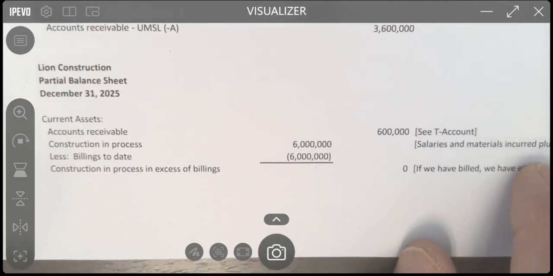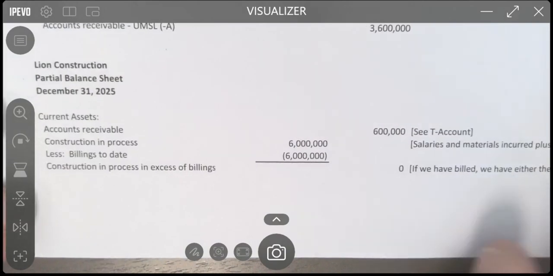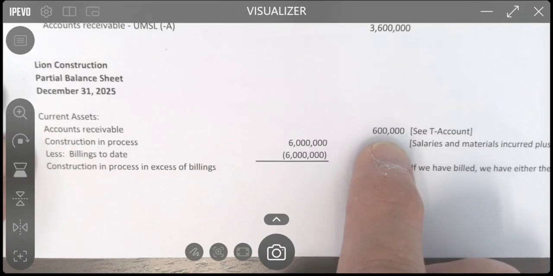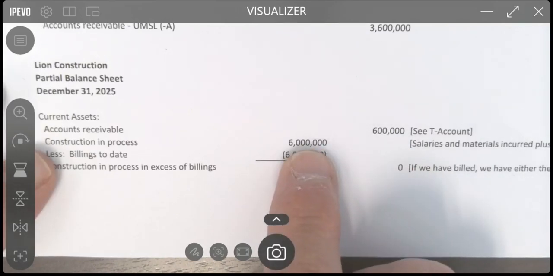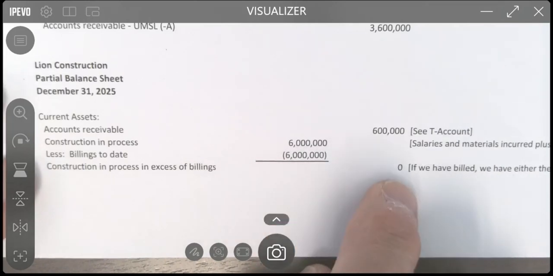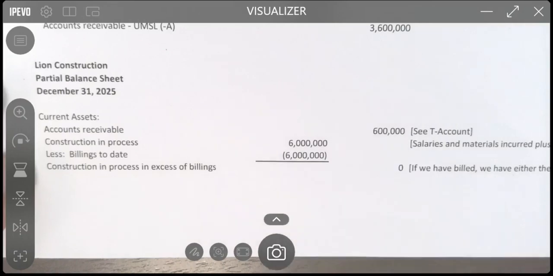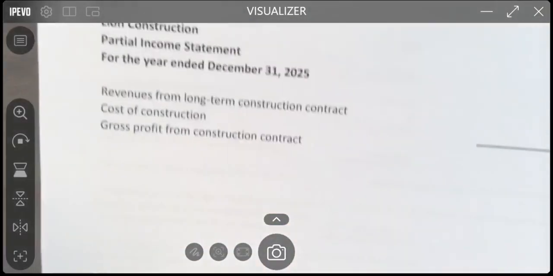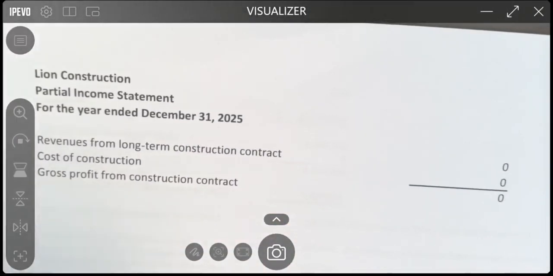So at the end of 2025, we have nothing on the income statement. We have $600,000 in accounts receivable. Again, I hope you ran T accounts again. The construction in process currently has $6 million. The billings to date are $6 million. And the construction in process in excess of billings is 0. The income statement for 2025 is 0.